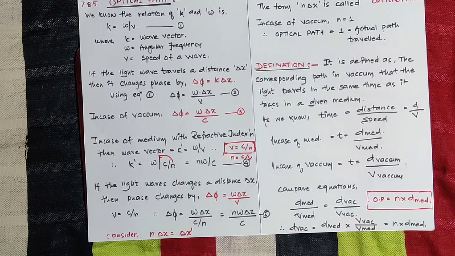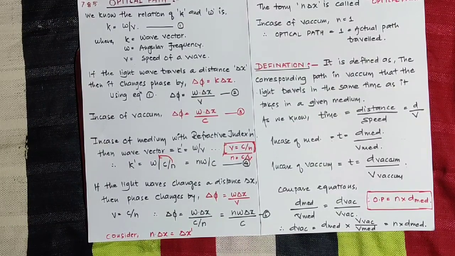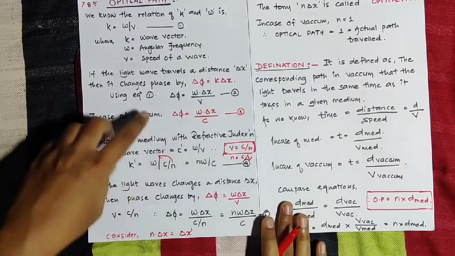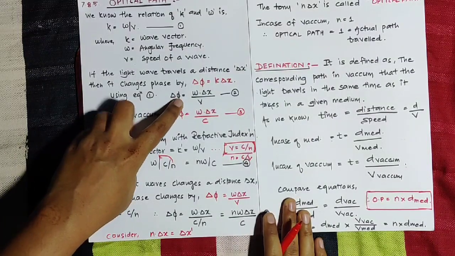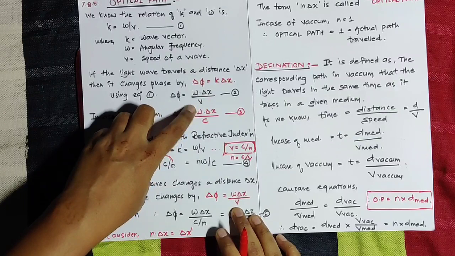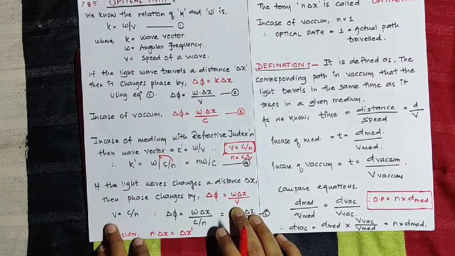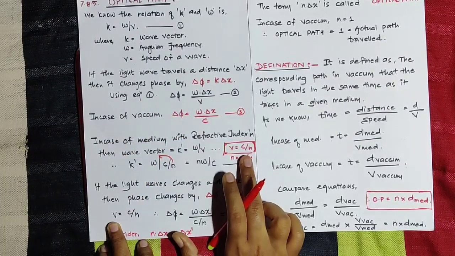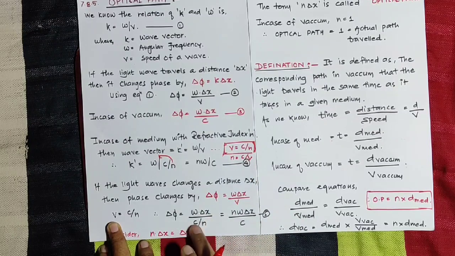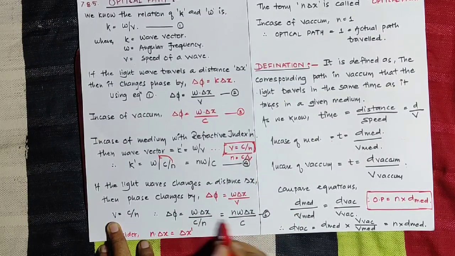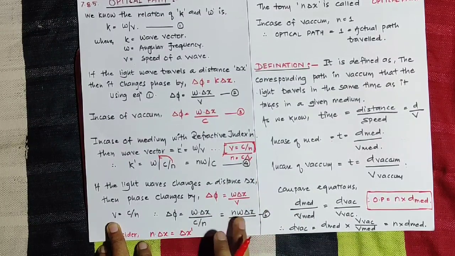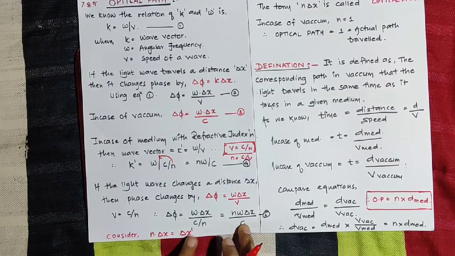So when we consider the refractive index, the phase angle is also changed. Again using the same definition, delta phi is equal to omega delta x upon v, but v is equal to c upon n. Again n goes to the numerator, and we get n omega delta x upon c.